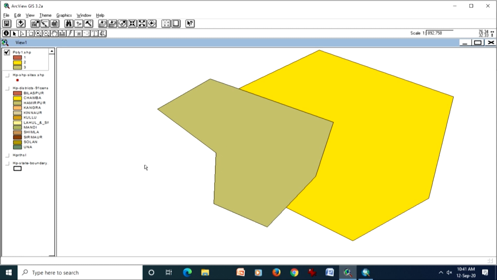No other software or concept, like CAD/CAM design or these graphic softwares, is going to support topology. Only GIS supports topology. And as you know, of course, it has come from the mathematical domain, where the concept was first developed 200-300 years back, and now we are exploiting it in our GIS software.